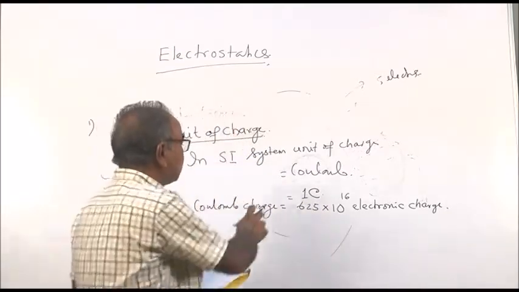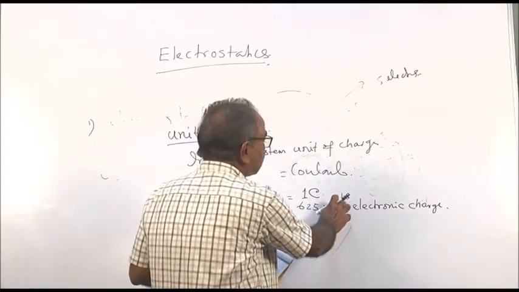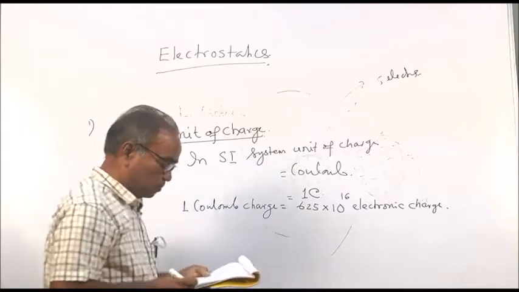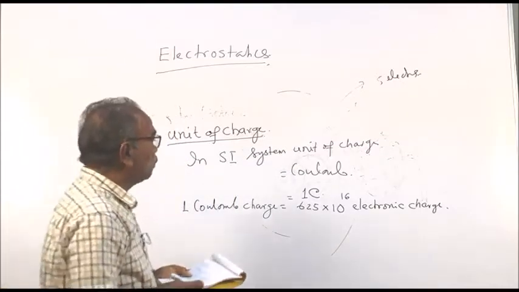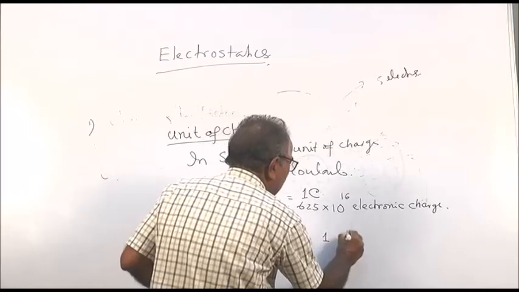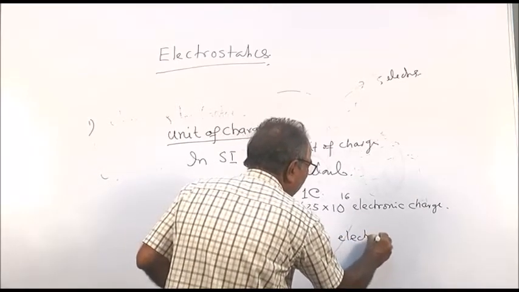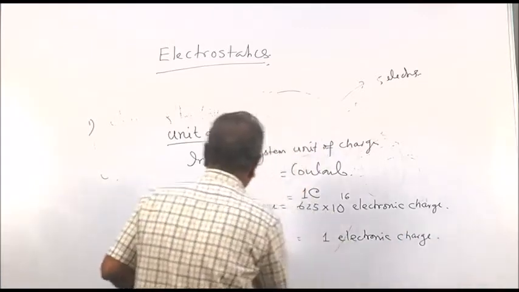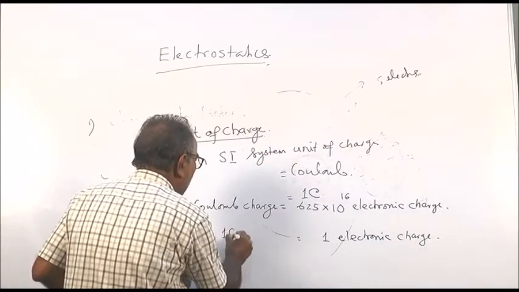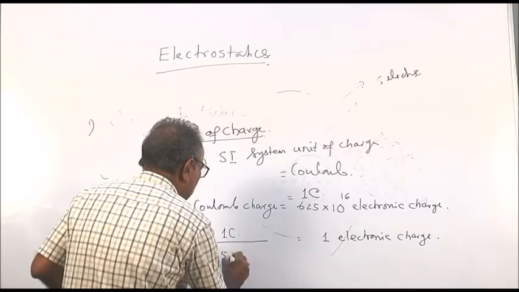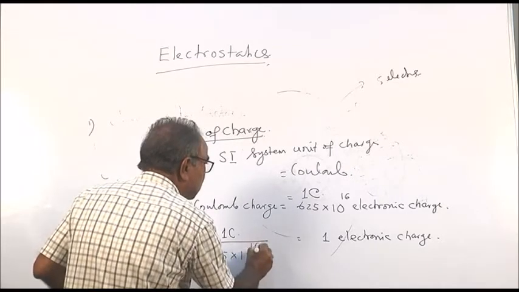So, 625 into 10 to the 16 electronic charge is equal to 1 coulomb, or 1 electronic charge is equal to 1 coulomb divided by 625 into 10 to the power 16.